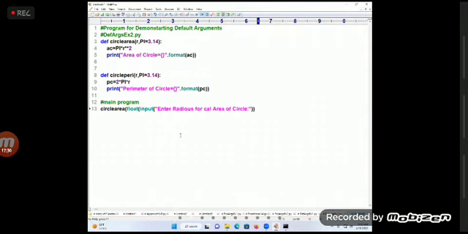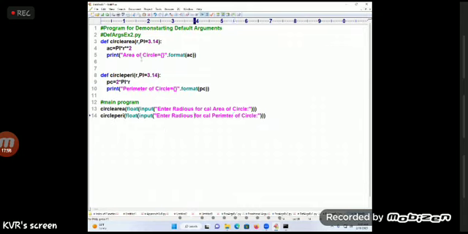Fine. Similarly, I'll write one more: enter radius for calculating perimeter of circle, perimeter.